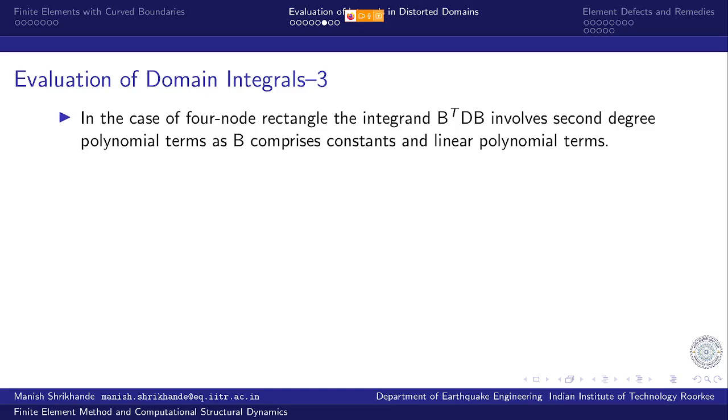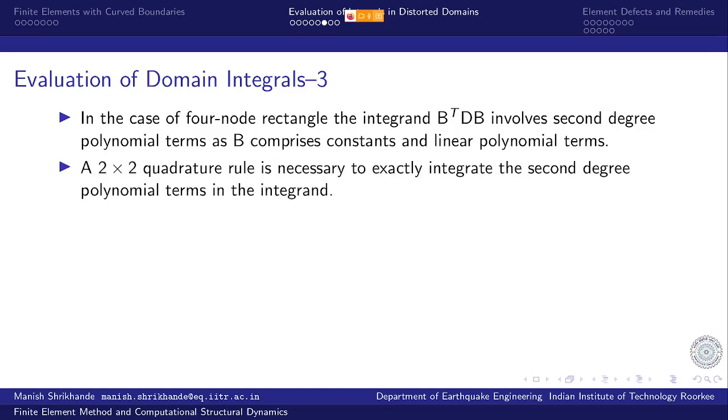So in the case of 4-node rectangle, the integrand B transpose DB involves second degree polynomial terms, as B comprises constants and linear polynomial terms, and the product B transpose DB will have quadratic variation. So 2 by 2 quadrature rule is necessary, 2 along xi, and 2 along eta, to exactly integrate the second degree polynomial terms in the integrand.